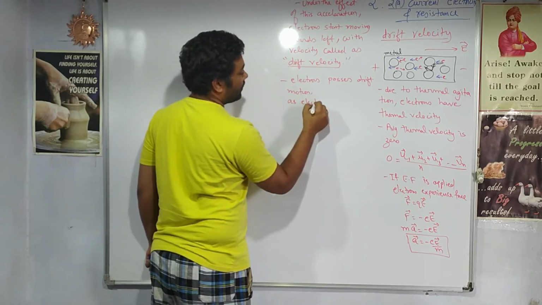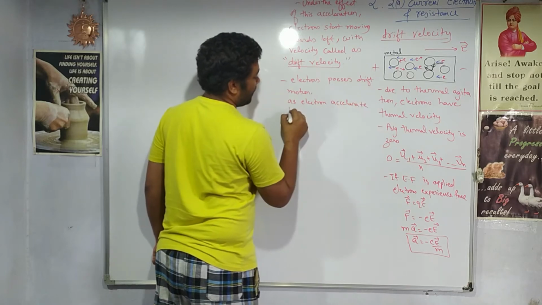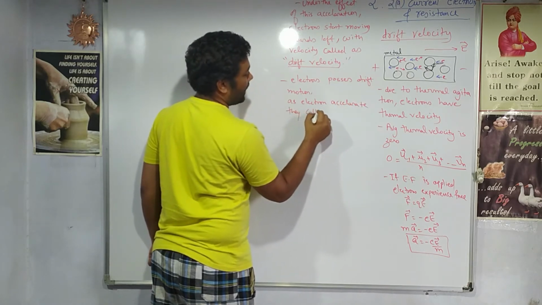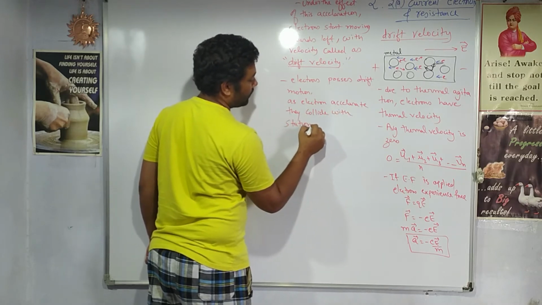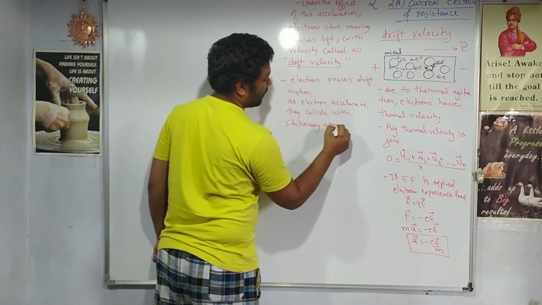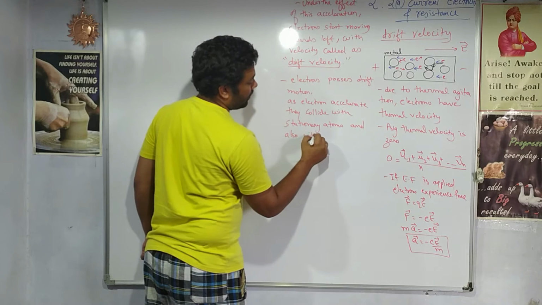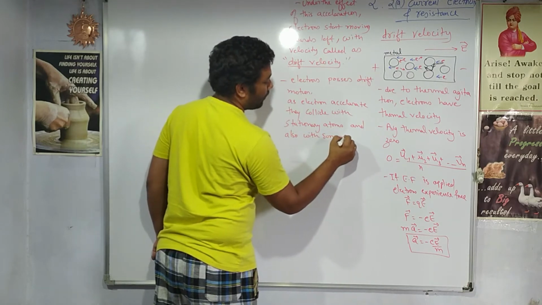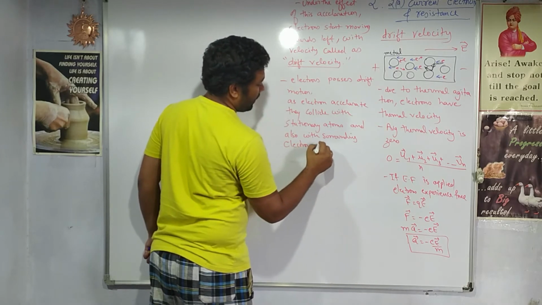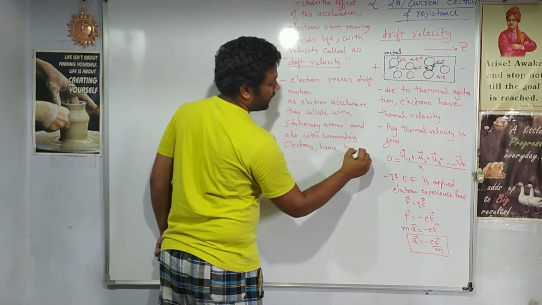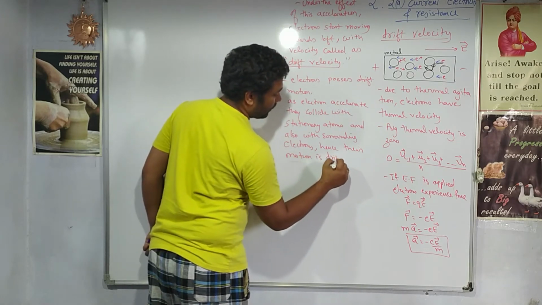As electrons accelerate, they collide with stationary atoms and also with surrounding electrons. Hence, their motion is drift motion.